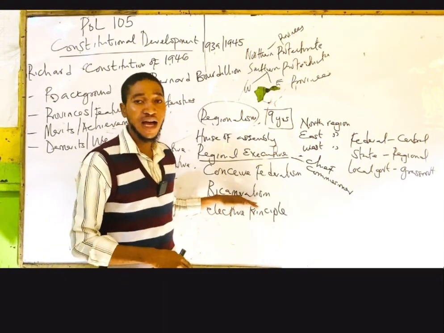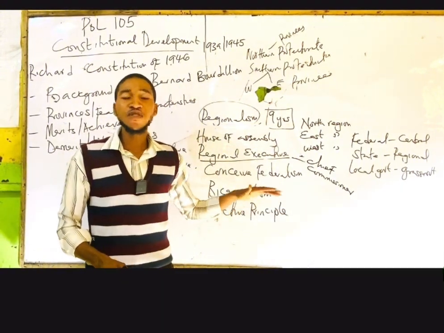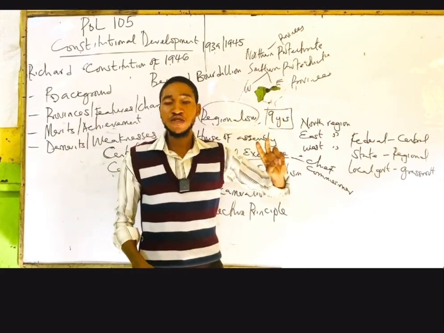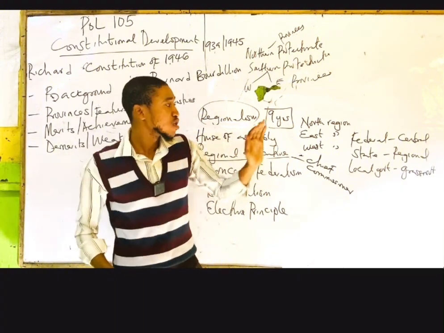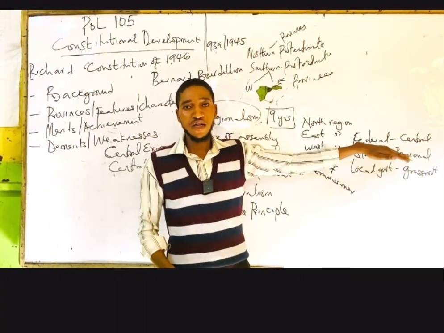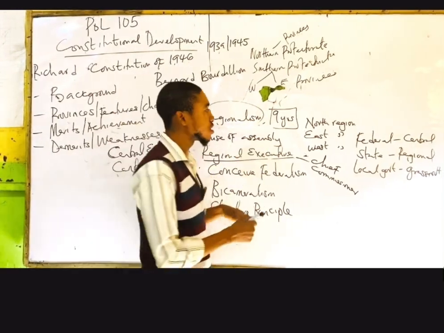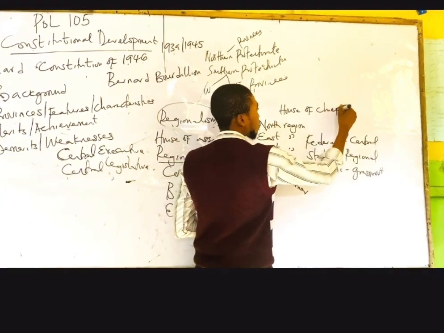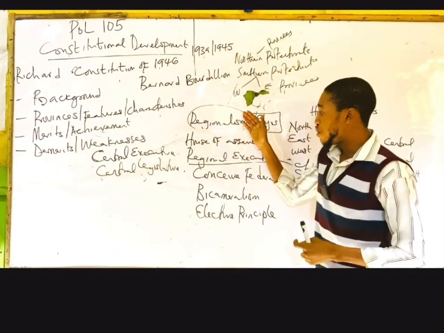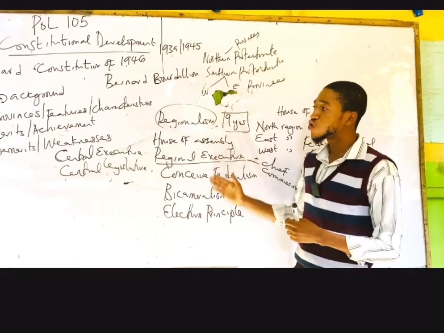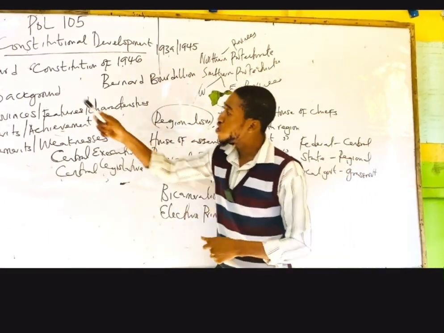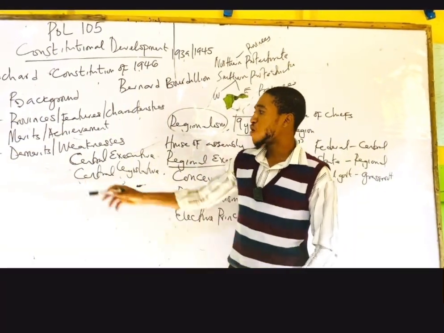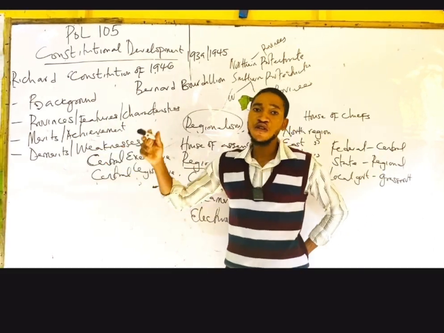We also have bicameral legislative or bicameralism. This means that the North region had bicameral legislation, whereby there are two lawmaking bodies in the northern part of Nigeria, and they are called the House of Assembly and the House of Chiefs. So all these can be some of the prominent features or provisions of the Richard Constitution of 1946.